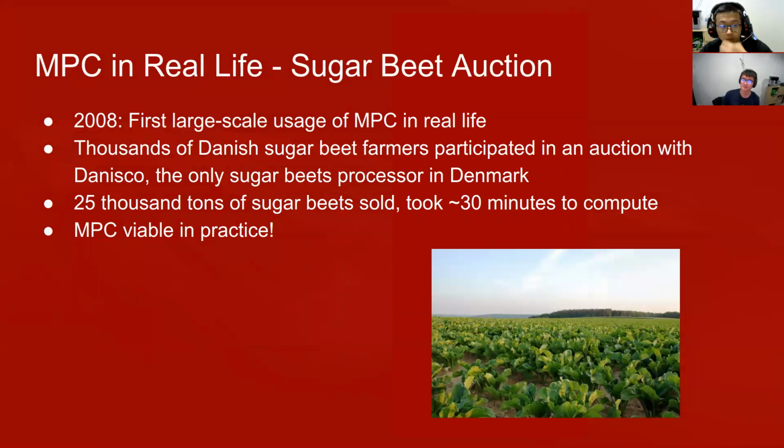And let's take a look at examples of MPC already being used in real life. So in 2008, we have sugar beet farmers and Danisco, which is the largest sugar beet processor in Denmark. They wanted to hold an auction to sell sugar beets. However, the farmers didn't want to reveal the price that they wanted to sell the sugar beets at. Neither did Danisco want to reveal the price that they were willing to buy them at. And they didn't really want to go through a middleman. So what they did is they teamed up with a bunch of researchers, and the researchers developed an MPC protocol to find a market clearing price in order to process these trades.